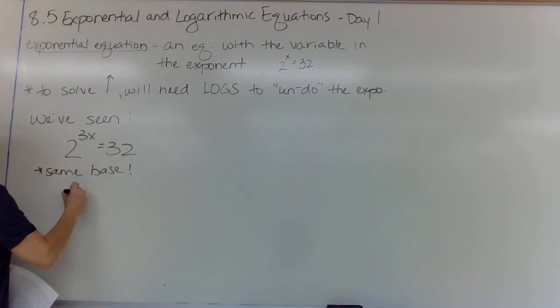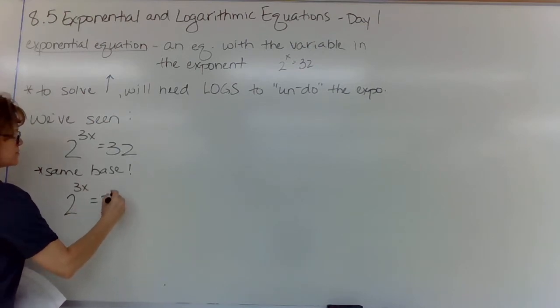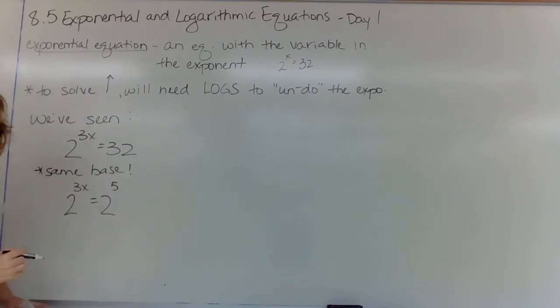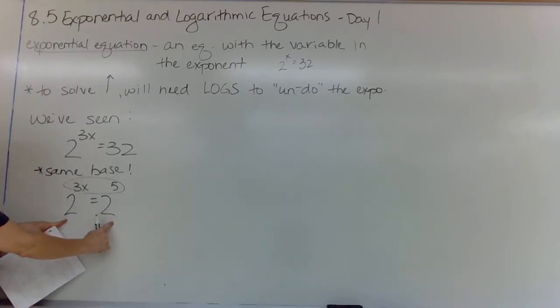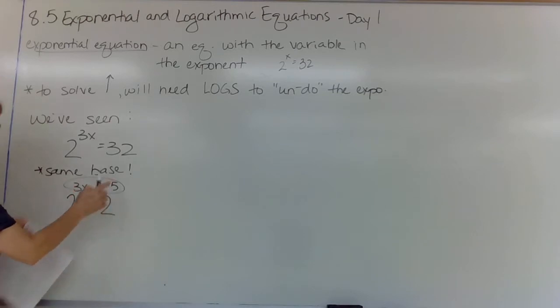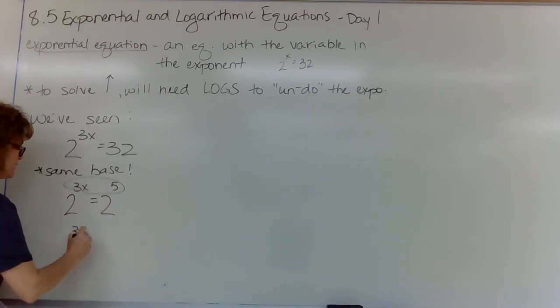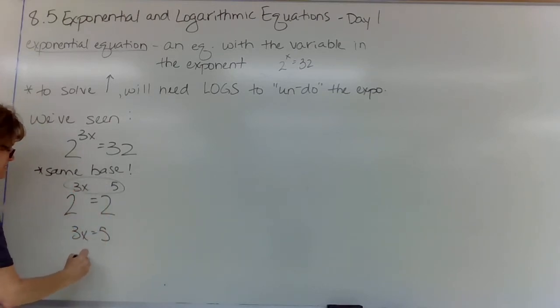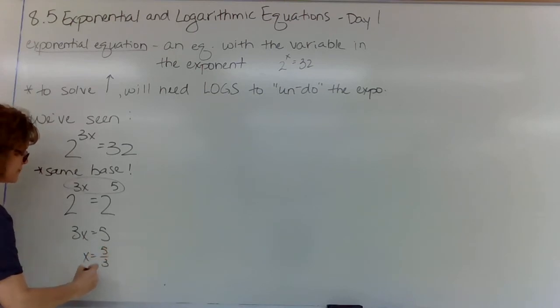So 2 to the 3x equals 2 to the 5th. And once you had this one rewritten with the same base, doesn't it make sense that these two things would have to be equal? Look, you got an equal sign in the middle. Here's the 2, and it equals this 2. So then this exponent must equal this exponent. So then we set it up like this, and then we would solve.